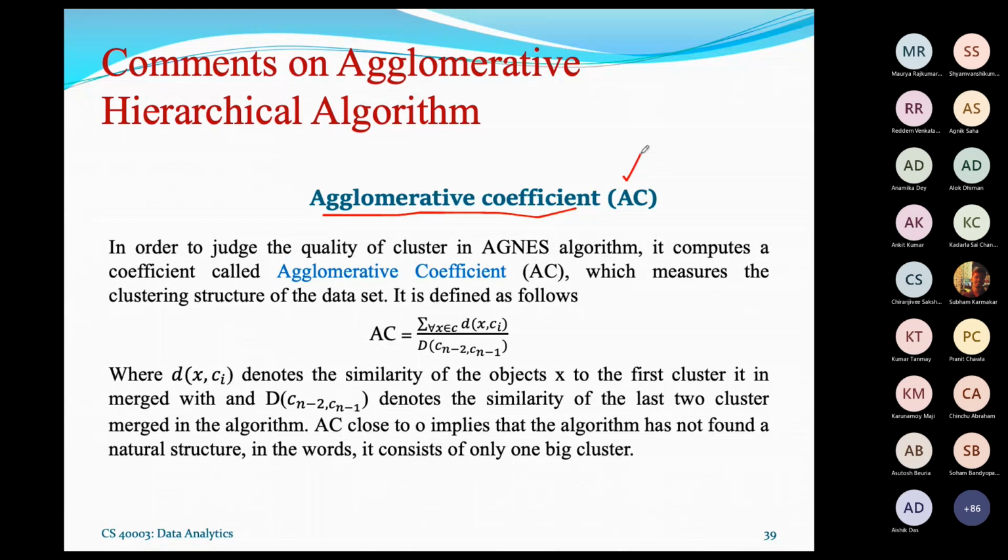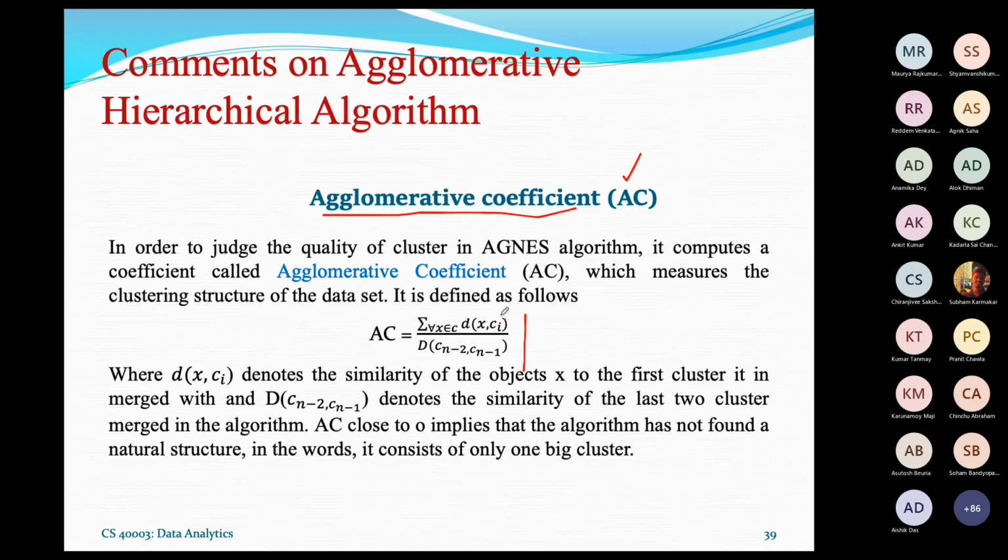It is called the agglomerative coefficient. The agglomerative coefficient calculation is very simple. The idea is that it measures the clustering structure of the set. It is defined by this: if x is an object belonging to a class Ci, then take the distance from these objects belonging to that cluster Ci, taking all the objects in that cluster.